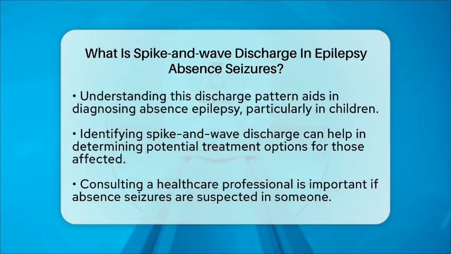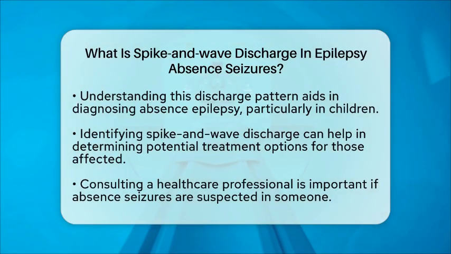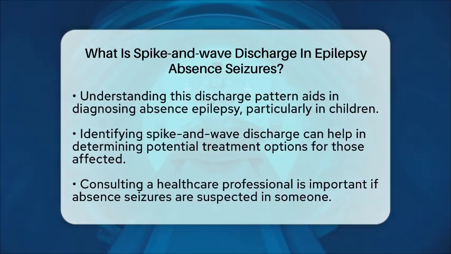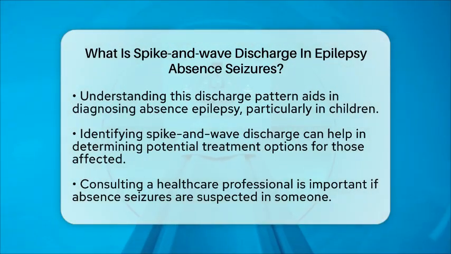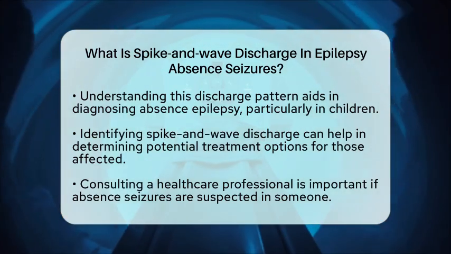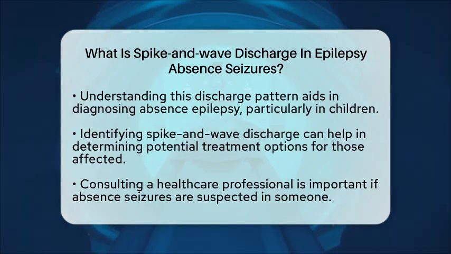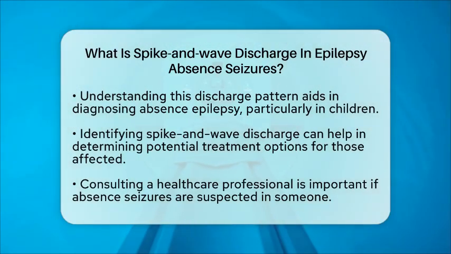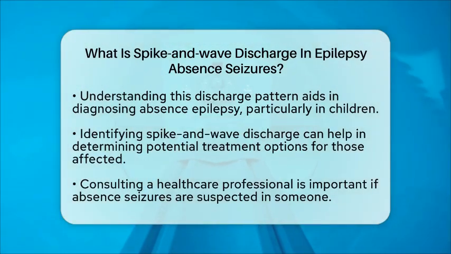Understanding spike and wave discharge is essential for diagnosing absence epilepsy, especially in children. It also sheds light on how seizures are generated in the brain and can help identify potential treatment targets. In summary, spike and wave discharge is a rhythmic pattern of abnormal electrical activity in the brain that leads to the transient loss of awareness typical of absence seizures.